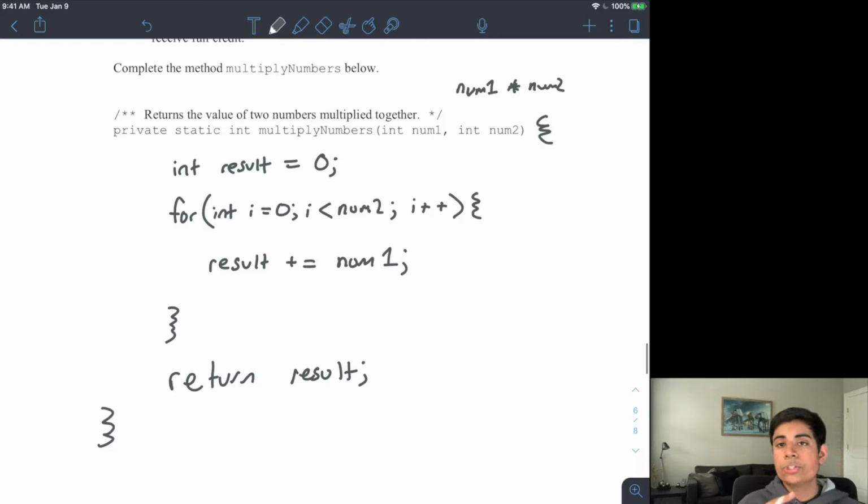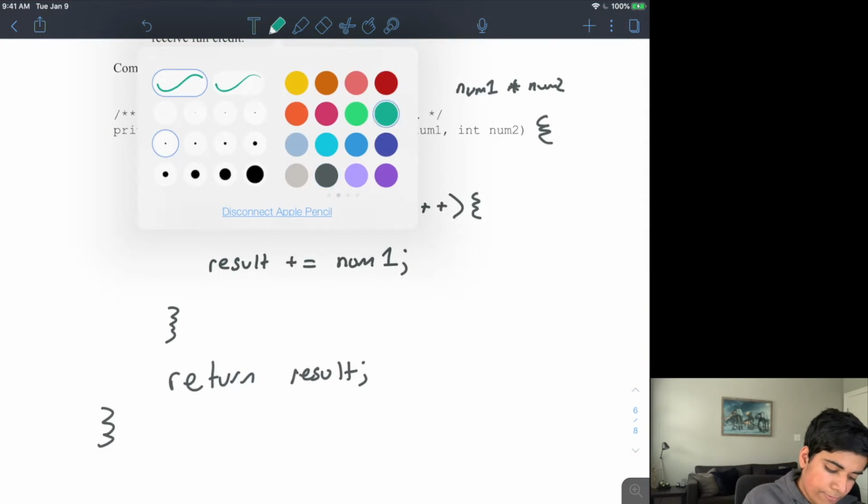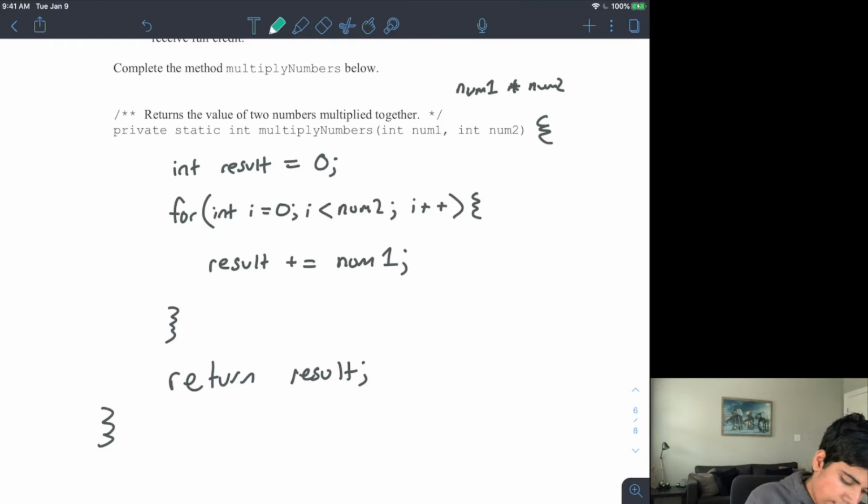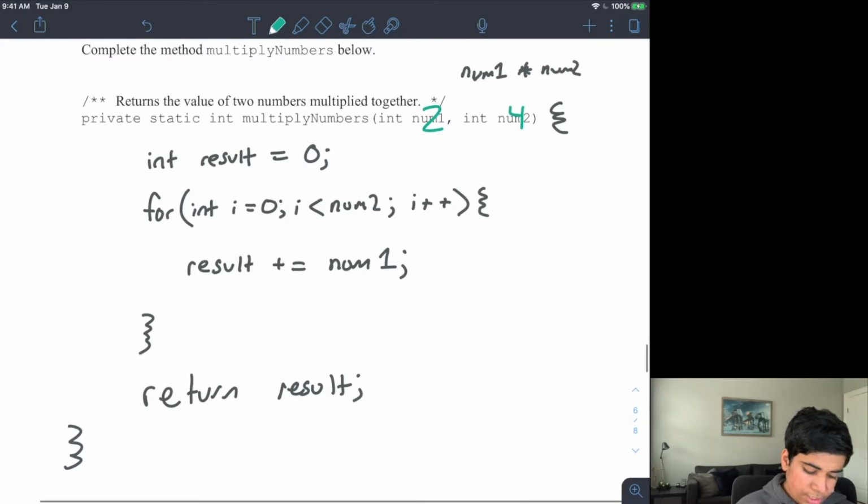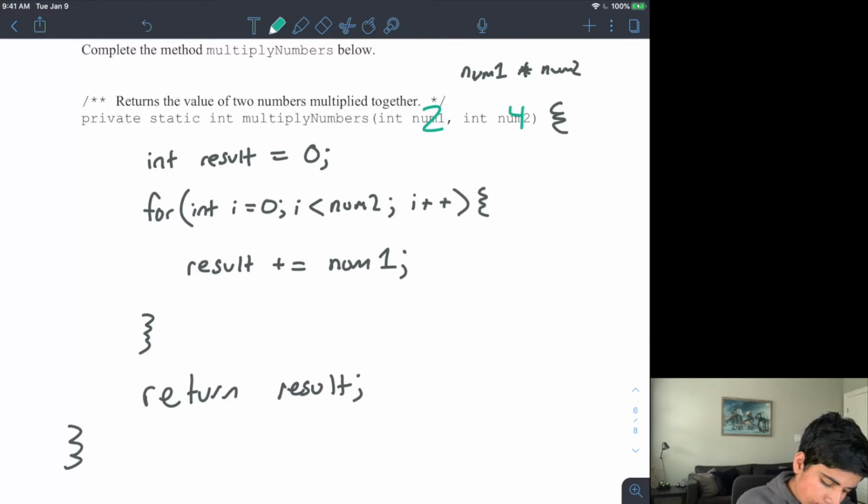Now let me show you an example of what would happen if I put in two numbers so that you can visualize what is done here. Let's say I'm doing 2 times 4. My result is initially 0, and now I'm repeating my loop a total of 4 times. The first time, i equals 0. Is 0 less than 4? It is less than 4, so it's going to run the code inside of here. So I take my result plus equals num1, which is 2. So now my result is 2.